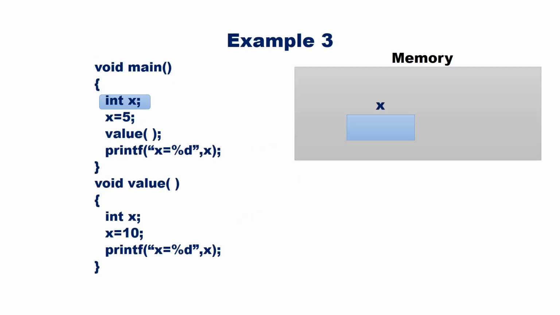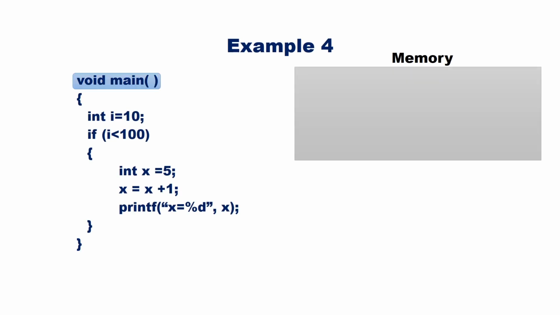Let us take another example. Start with main. Int X. X has been declared as an automatic variable. 5 is stored in X. Go to function value. Inside value, a variable named X is declared. This X is different from the variable declared in function main. We will get another variable named X and 10 is stored in it. Since automatic variables are local to the function, we can use the same name for different variables in different functions. Print the value of X. We will get the output as 10. Goes back to main. The second X is destroyed. Print the value of X means we will get 5 as the output.